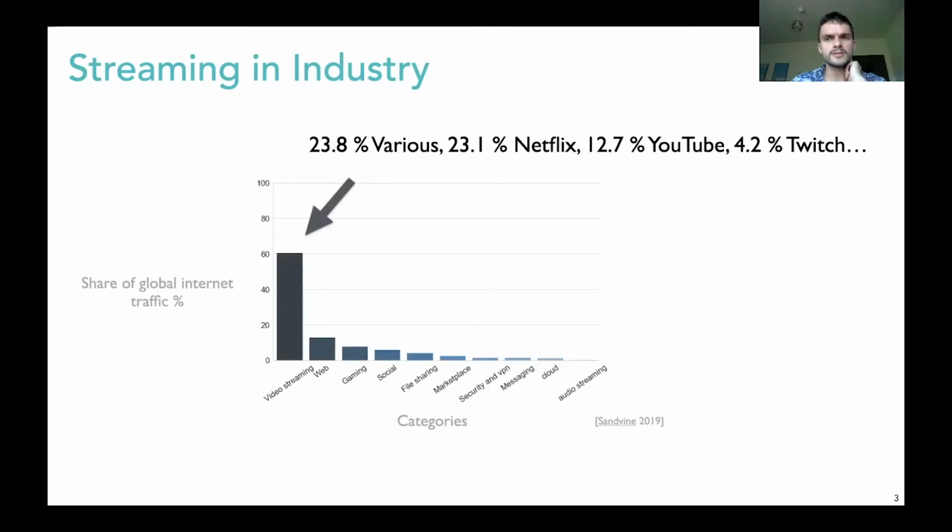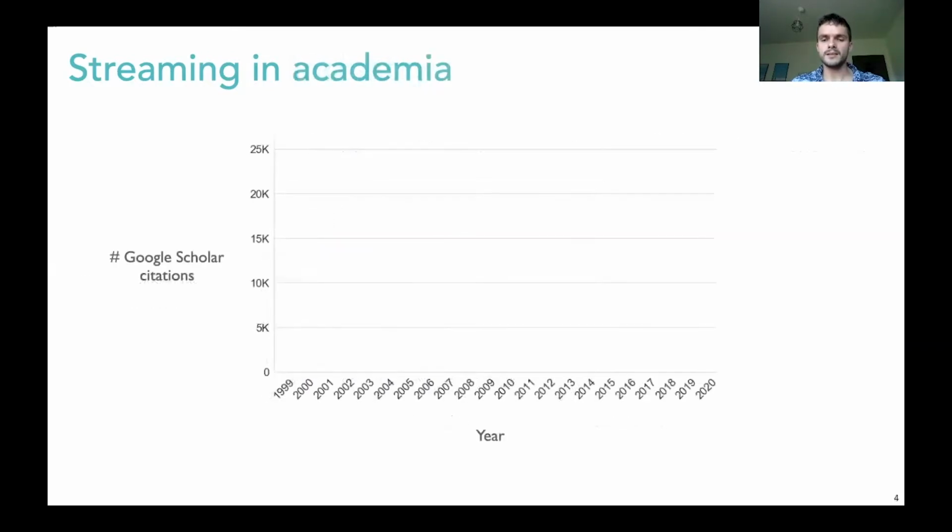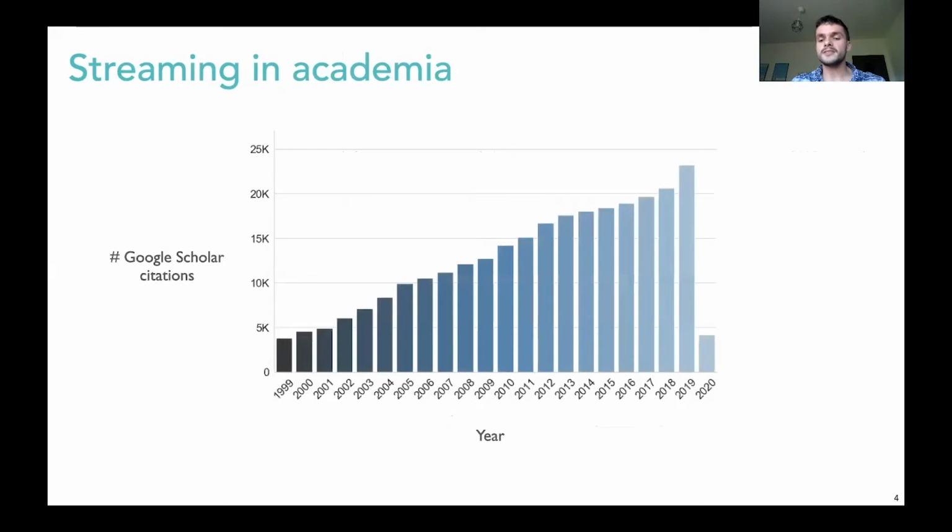But how does it look on the side of academia? As a proxy for academia, we can look at the number of Google Scholar citations over the years. We undoubtedly see huge growth in interest. This means there's interest from every side into these algorithms. But why are they an interesting target for reconstruction?